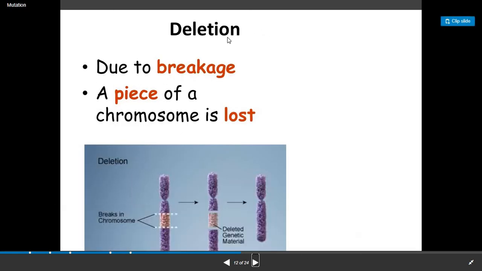Now first, that is deletion. It occurs due to breakage. Here you can see a piece of chromosome is lost. Suppose this is the whole chromosome, with the short arm and long arm visible. Now here you can see the red part. The red part is deleted, and finally one arm of the chromosome is visible like this. So this is known as deletion.